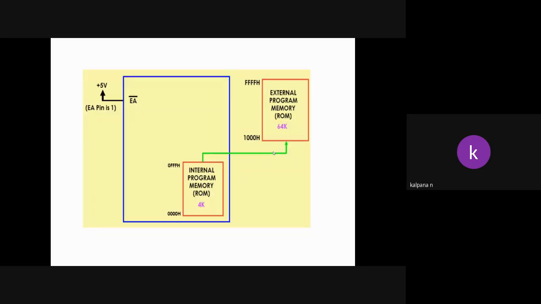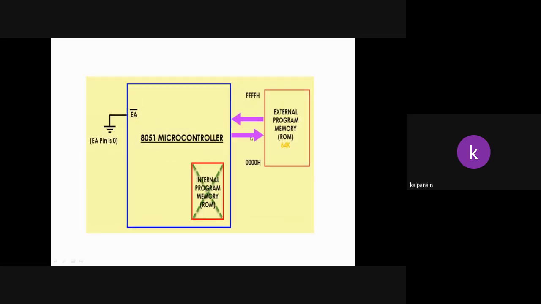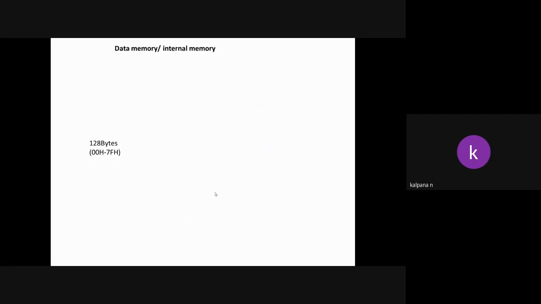So in order to select both memories, external ROM and internal ROM, EA should be high. If EA is low, the microcontroller can access only the external program memory, not the internal ROM.